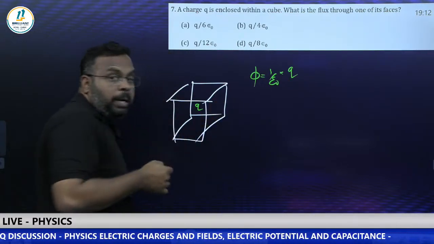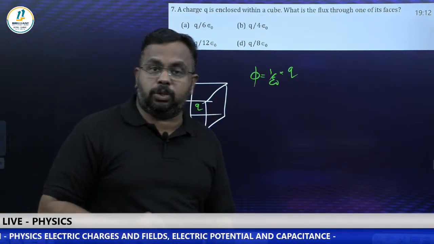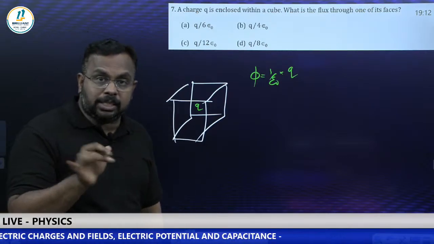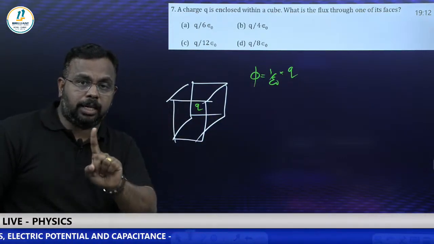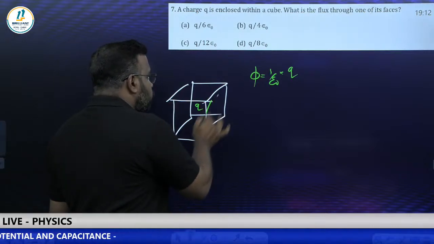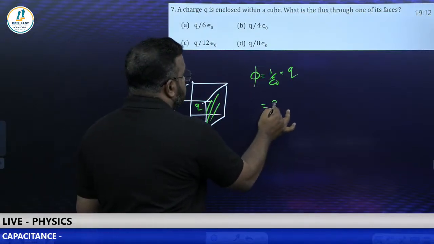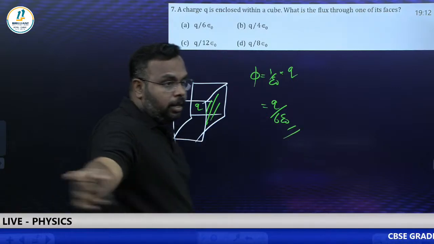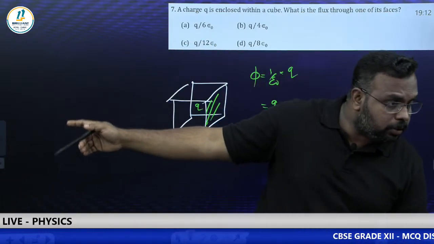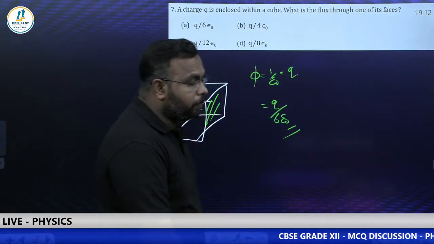So you know that a cube has how many faces? There are 6 faces for a cube. So this is the flux passing through all 6 faces of the cube. They are asking only through one face. So we can simply divide it by 6. So what is the answer? Q by 6 epsilon naught is the answer. Option A. Option A is the right answer. Very good, Atul. Ayan. Yes, right.